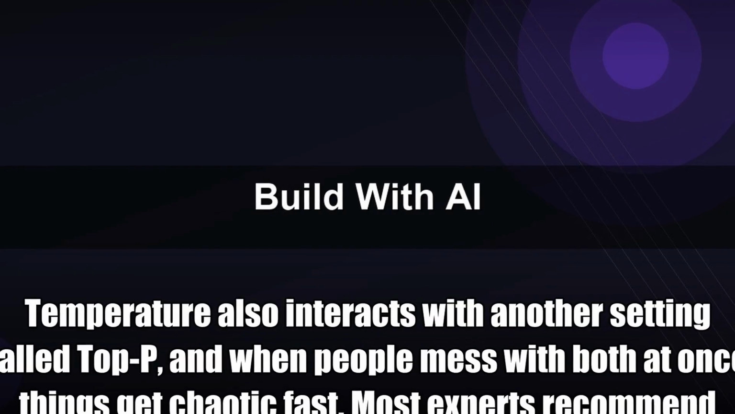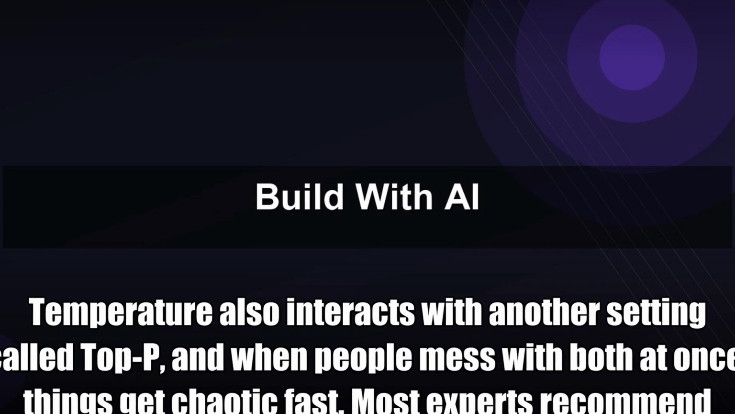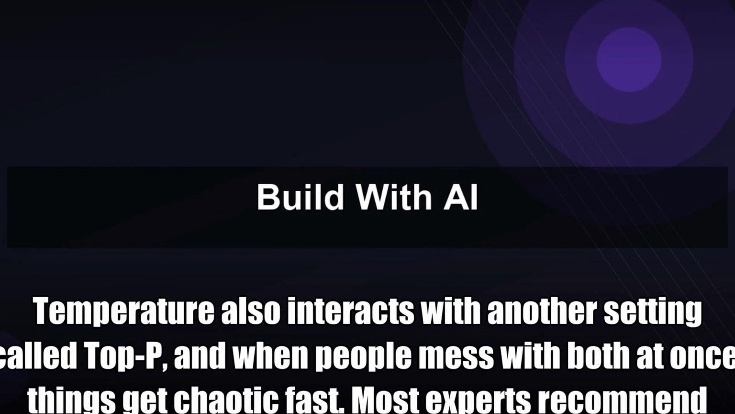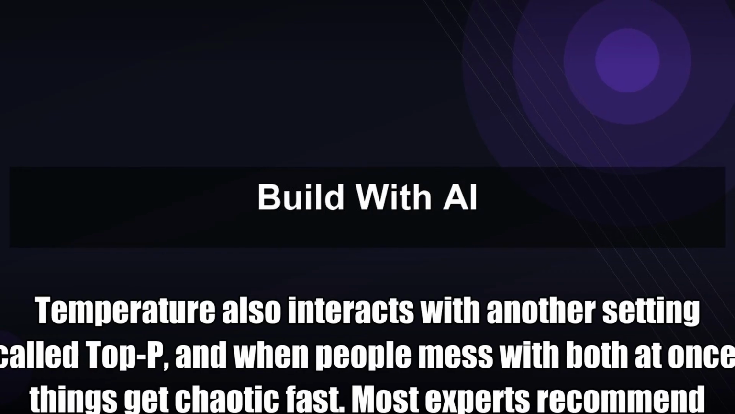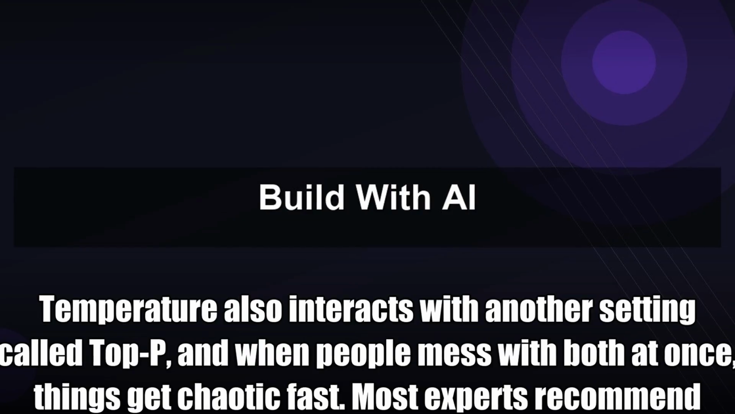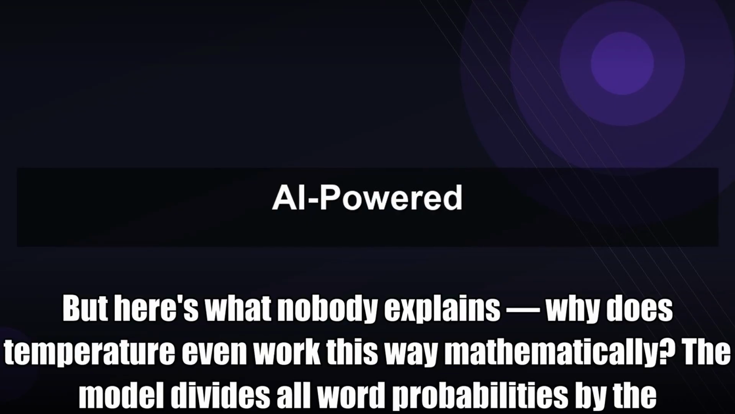Temperature also interacts with another setting called top P, and when people mess with both at once, things get chaotic fast. Most experts recommend keeping top P at 1 and only adjusting temperature, not both simultaneously. Mixing them is like adjusting the steering wheel and the brakes at the same time. Pick one.